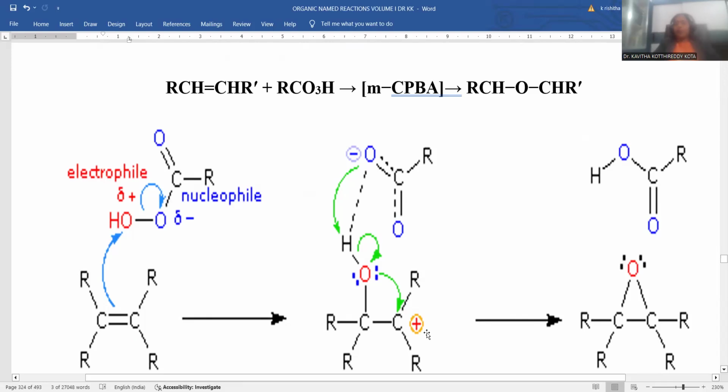One bond is given from the carbon atom, and another new sigma bond is given from the oxygen atom. This is the entire process of epoxidation. Ultimately, whichever peracid we take subsequently turns into a carboxylic acid byproduct. This is the detailed mechanism of epoxidation of alkene with peracid.